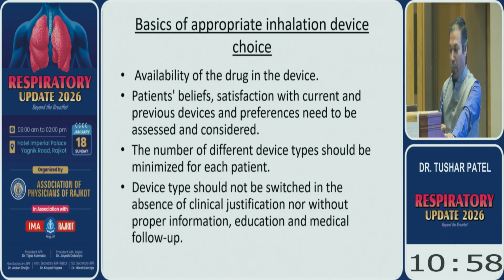Second is the patient's belief and satisfaction with the current and previous devices. If the patient is using dry powder and is satisfied, and now you want to switch over to a metered dose inhaler, then again you need to see whether the patient's preference is towards dry powder or towards MDI.